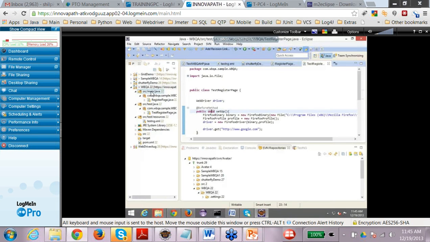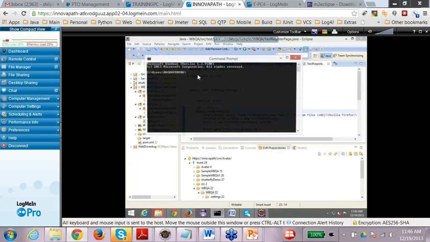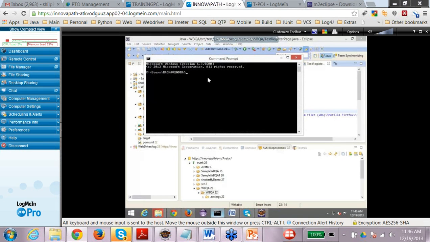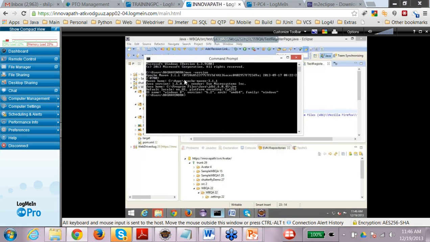Here I have already installed Maven on this machine, so you can check from the command prompt. You can say Maven version. So it is already there on the machine.